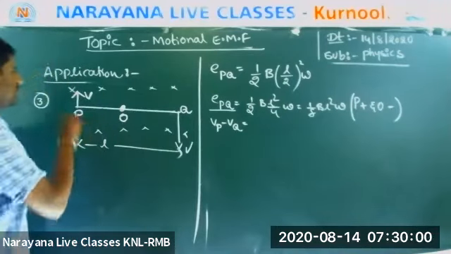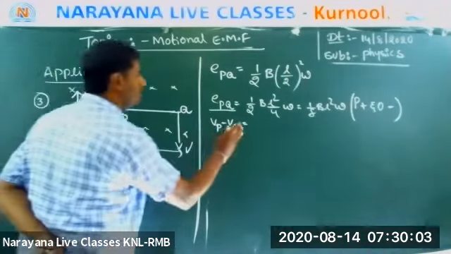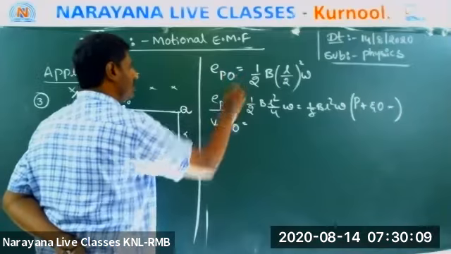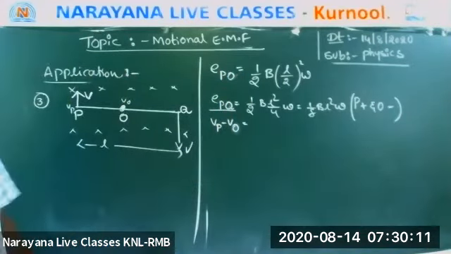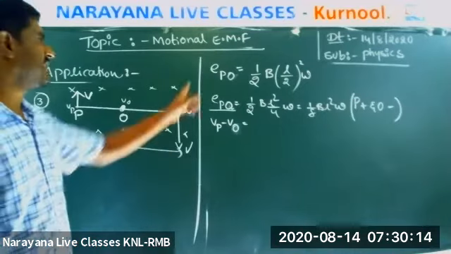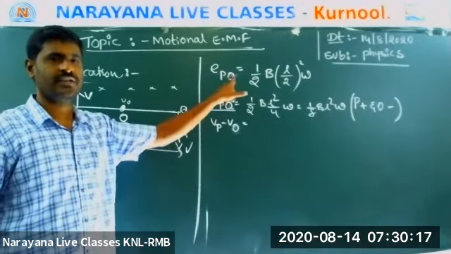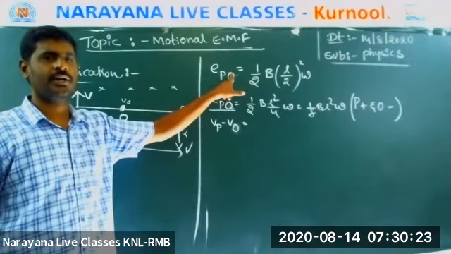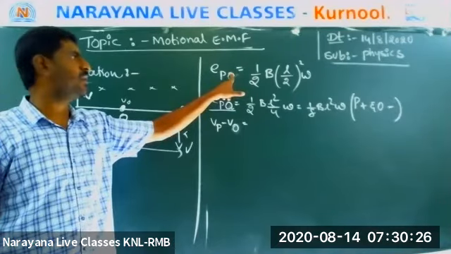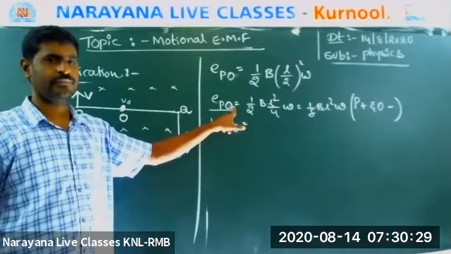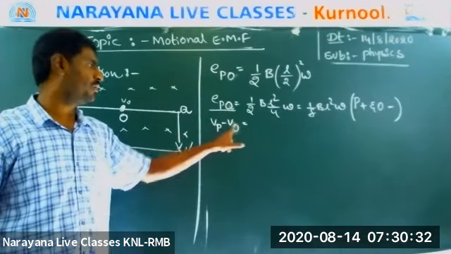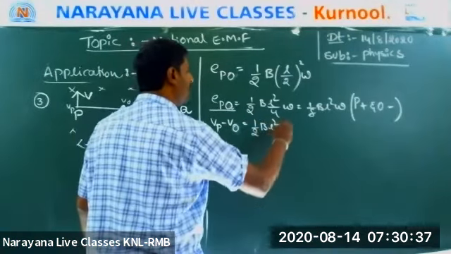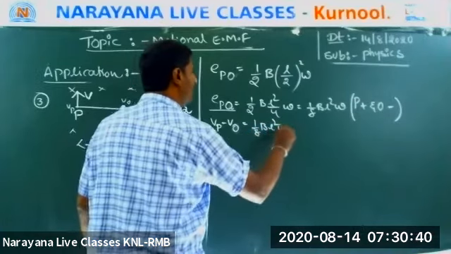Please listen. So this is VP, this is VO. Not Q. Sorry, boys, need a notation. This is PO, we are finding for PO. Sorry. Not PQ, PO. Make the correction. Okay. Now VP minus VO. What is the answer? Half B L square. Sorry. 1 by 8 B L square omega.